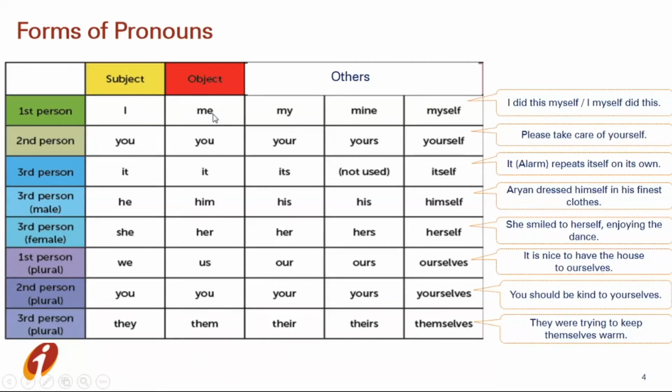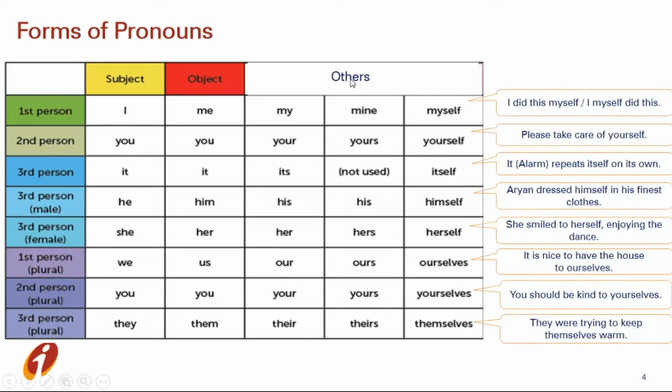In second person, you remains the same as in object too. In third person, it is also remaining as it or its, as we are talking about a non-living thing. In third person, we can see that it is bifurcated among male or female, and first person, second person, or third person can be singular or plural both.